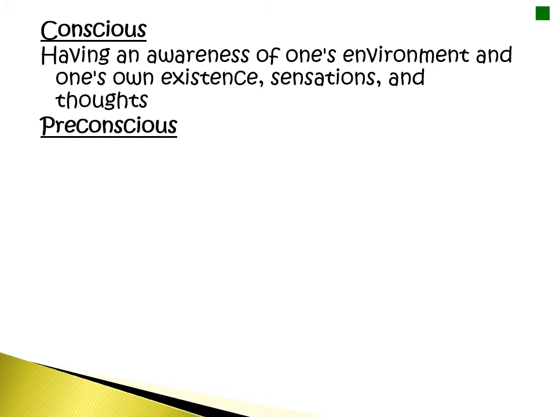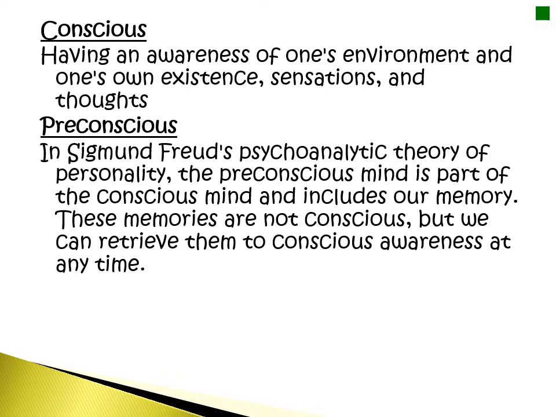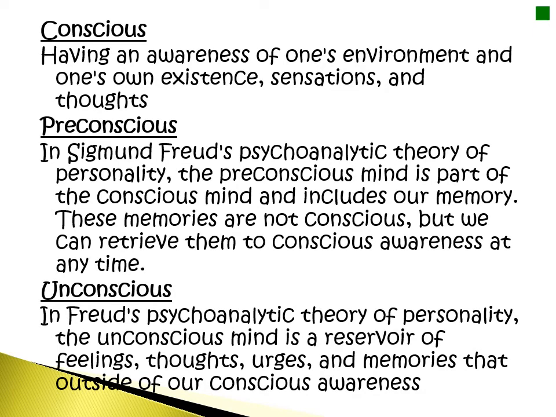Now, the conscious is the aspect of our mind that we are aware of, so the bit that is aware of our environment, our existence, our sensations, and our thoughts. Our preconscious is the aspect of the mind that may include our memory. Now, these memories aren't in our conscious because we're not thinking about them all the time, but we can retrieve them from the preconscious, pull them into the conscious, and be aware of them whenever we need to. However, the unconscious is the aspect of the mind that we are not aware of nor able to access, and this is what Freud calls the reservoir of feelings, thoughts, urges, and memories that live outside of our conscious awareness.